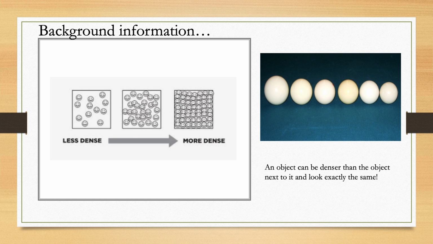An object can be denser than the object next to it, and they could look exactly the same, because just because they look the same doesn't mean they're going to weigh the same. One of them could be denser. So if something is more dense, then it is going to weigh more. If it is less dense, then it is going to weigh less. Sometimes two objects could look the same, but that doesn't mean they have to weigh the same.